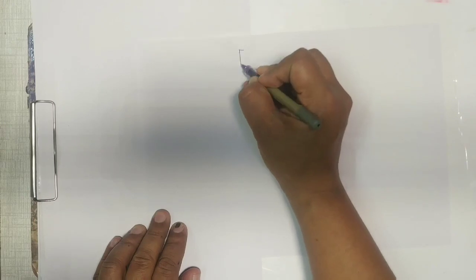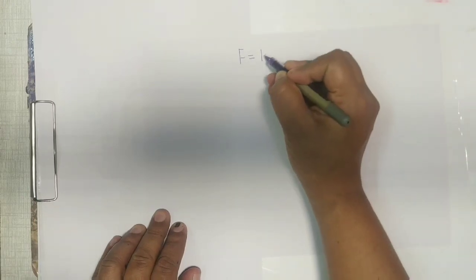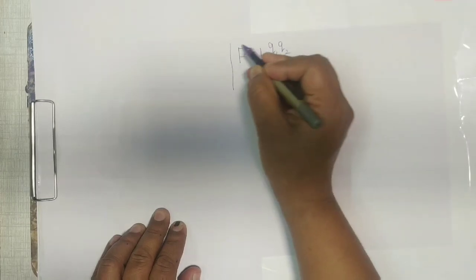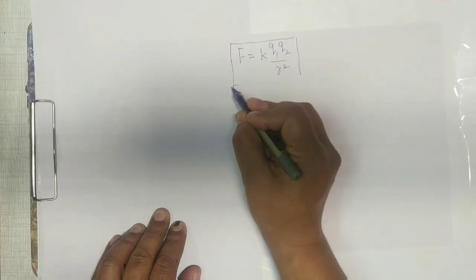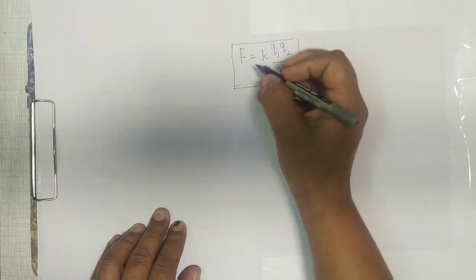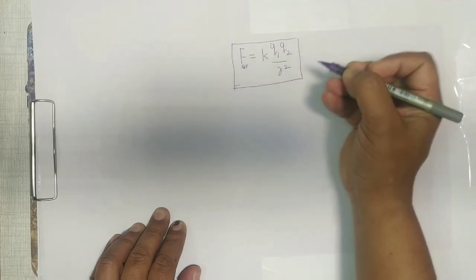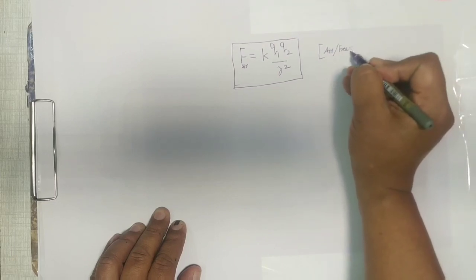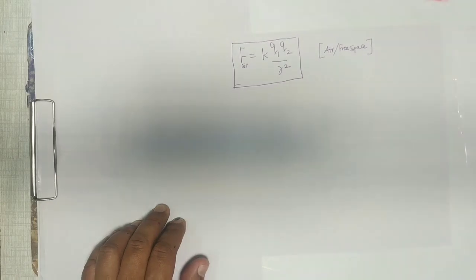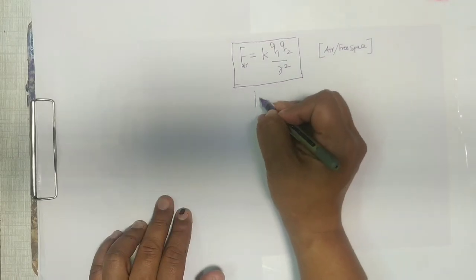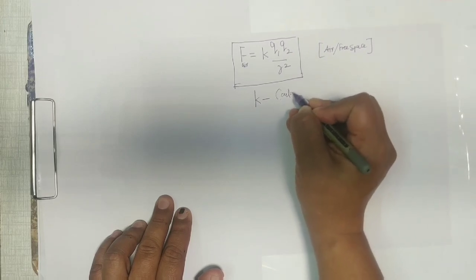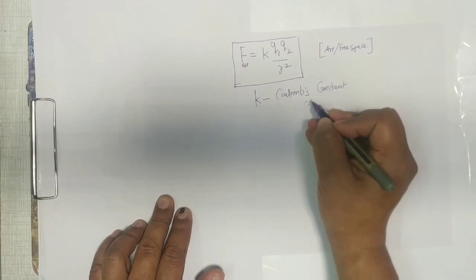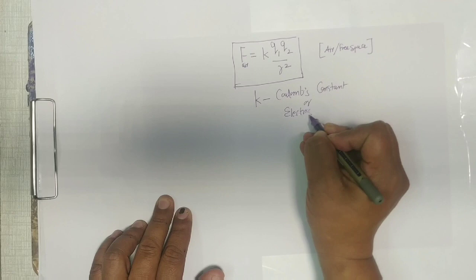Now, F equal to K Q1 Q2 by R square is the electrostatic force in air medium, because we are talking about the air or the free space or the vacuum. This small k is Coulomb's constant, also called the electrostatic constant.